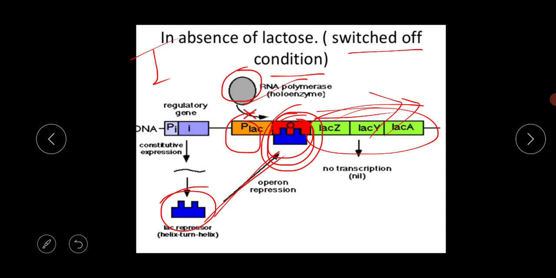I am repeating again: when the inducer is absent or its level falls off, for example when lactose is present but its concentration is very low, the repressor protein associated with the operator gene is activated and blocks the whole site. Then no transcription of mRNA occurs from the structural genes, and thus there is no enzyme synthesis.